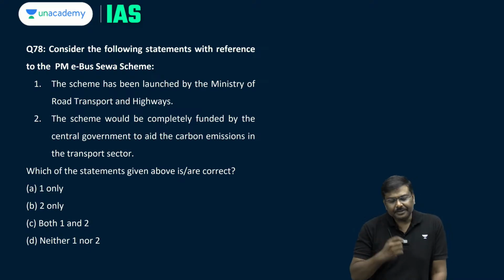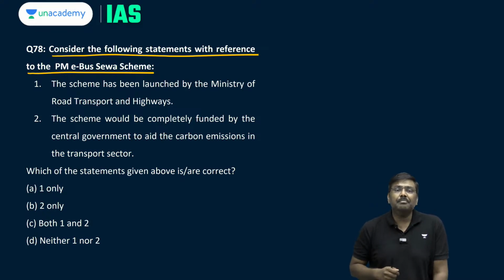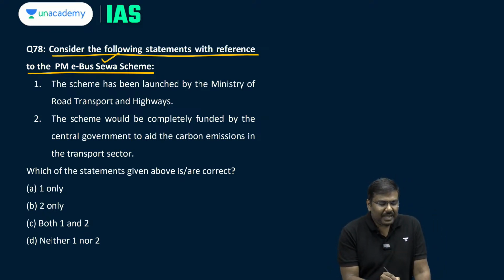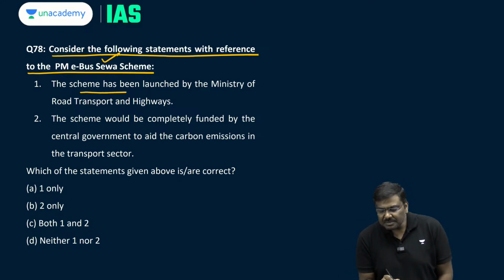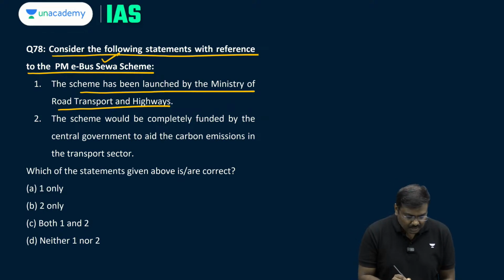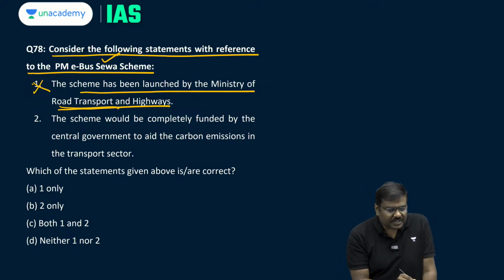Question number 78. Consider the following statements regarding the PM E-Bus Seva scheme. The scheme has been launched by the Ministry of Road Transport and Highways. So first statement, question number 78, is wrong. Why? This is not the scheme which is launched by the Ministry of Road Transportation. It is launched by the Ministry of Urban Development. Okay, so the first statement is wrong.